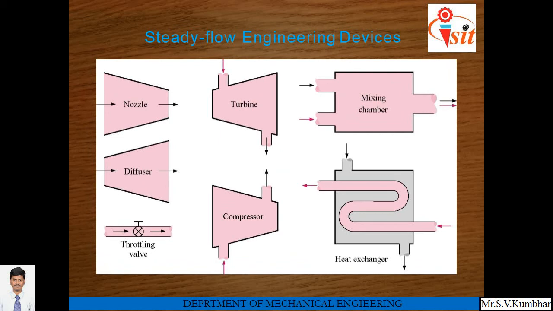Mixing chamber, where two fluids, hot fluid and cold fluid, are mixed in the mixing chamber and the resulting fluid can be used for different purposes. Diffuser, which plays exactly the opposite role to that of nozzle. Throttling valve, compressor, heat exchanger. We will see these elements one by one.